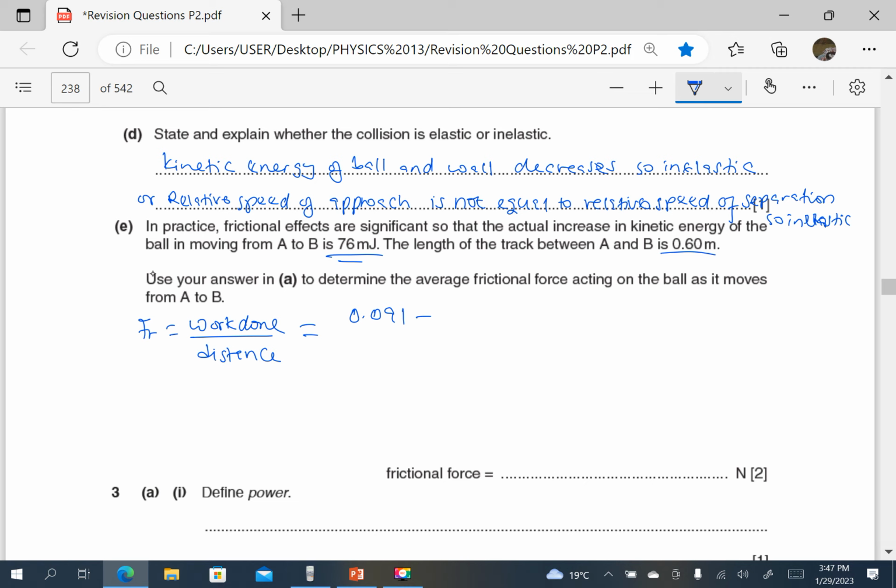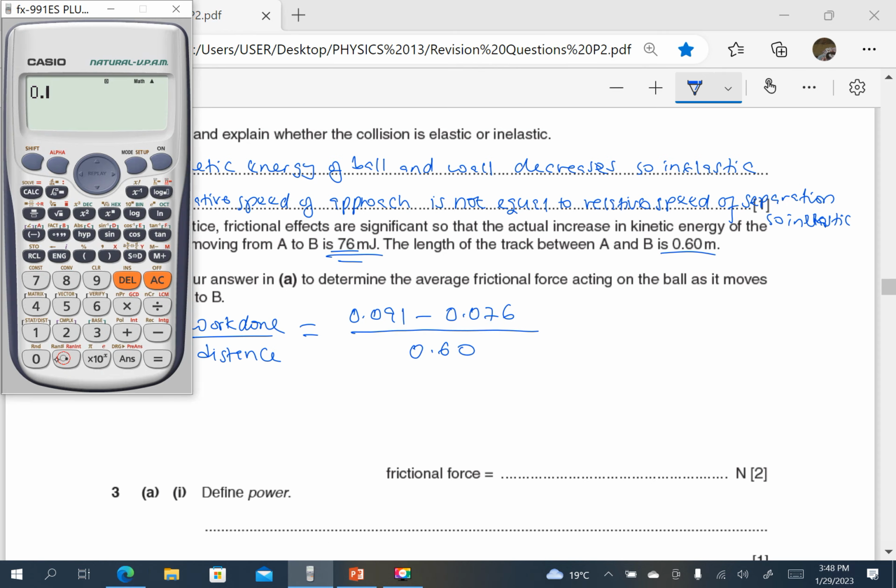Now that there is friction, it is 76 millijoules, which is 0.076. Then this is going to be divided by the distance, which is 0.60. And this gives us 0.091 minus 0.076 divided by 0.6. So that is 1 over 40, which is 0.025.